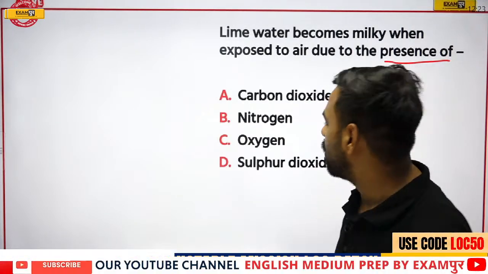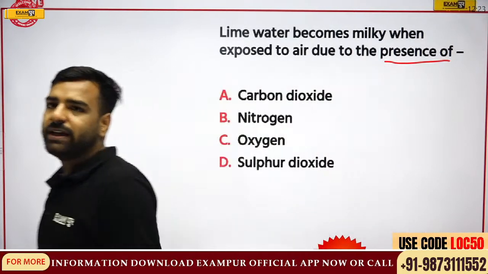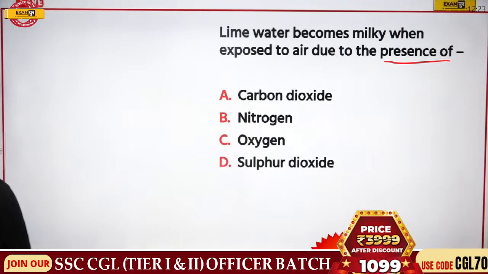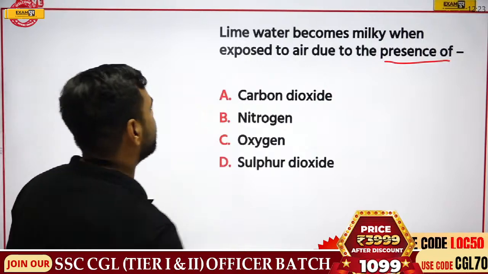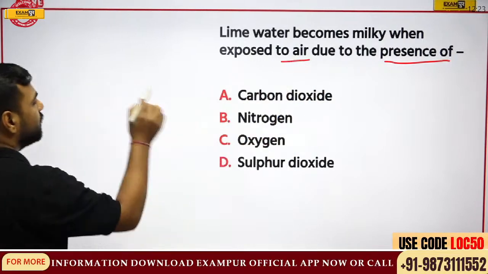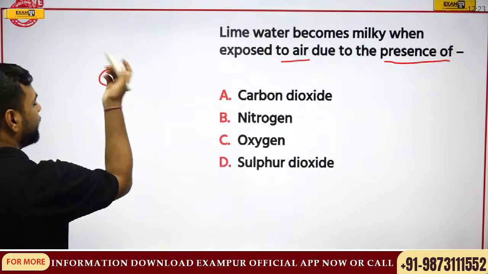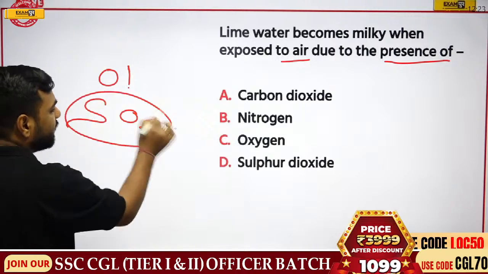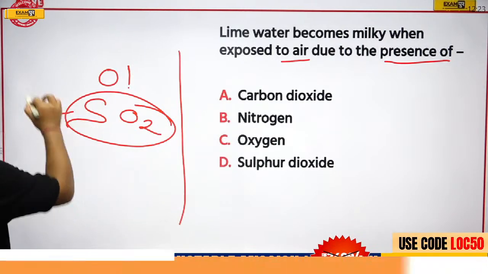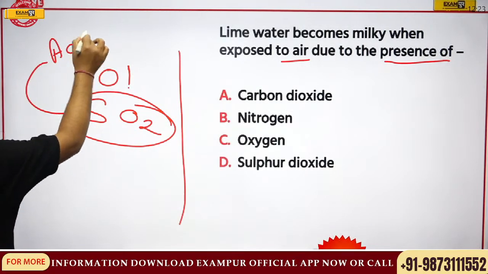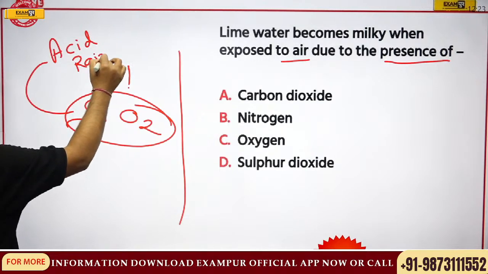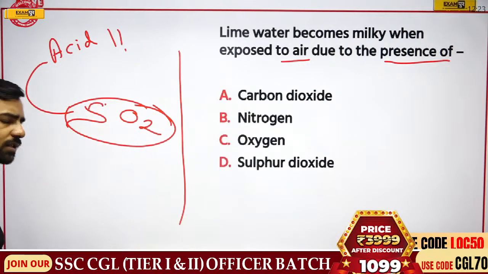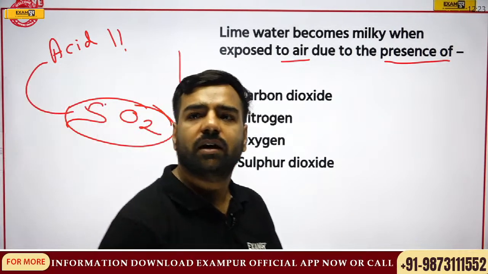Tirupati is going with C, that is oxygen. Okay. Then we have Pooja here. Pooja, can you answer this? Vikramaditya is going with sulfur dioxide. See, if I talk about air, if you are talking about oxygen, I can just think about it. But sulfur dioxide is actually very dangerous. Why? Because it will lead to acid rain. Now, how it will lead to acid rain, I'll tell you. But oxygen is obviously not the answer. Sulfur dioxide is also not correct.